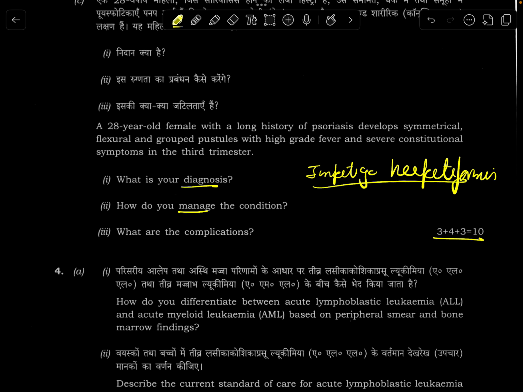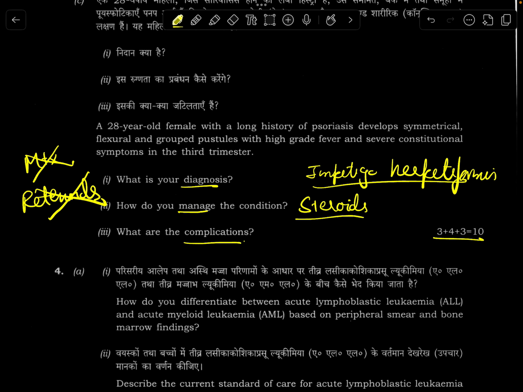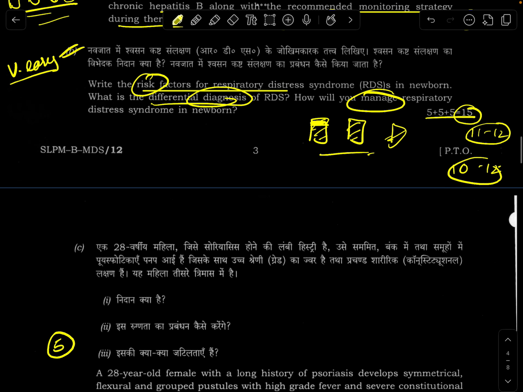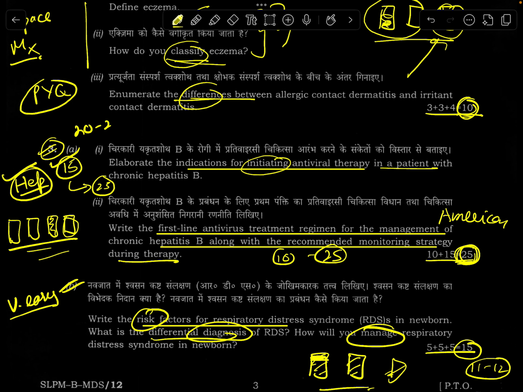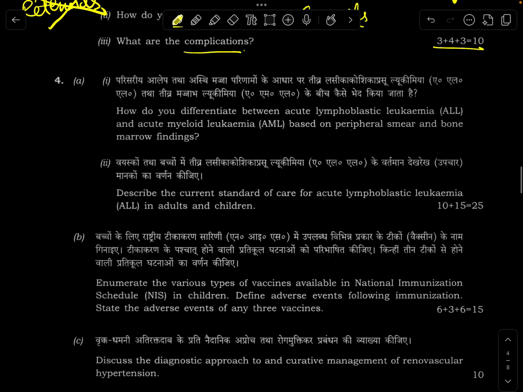Now, this was very confusing because this is the only condition in which steroids are to be given. What I have mentioned is you don't give retinoids because they are teratogenic drugs. No to methotrexate, teratogenic. Complications, okay, you can mention, but I wasn't very happy with my attempt. I'll say 5. So in this question, a 5, 10 to 12, let's suppose 25, with a maximum of 10, but I'll somewhere score between 20 to 25. That's what I believe.